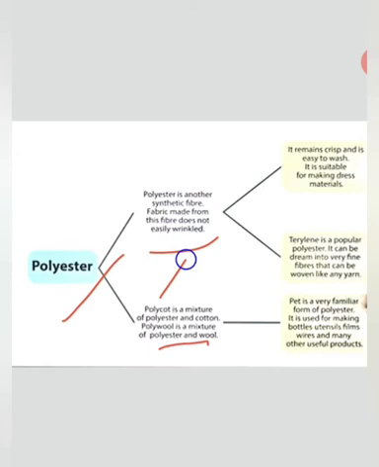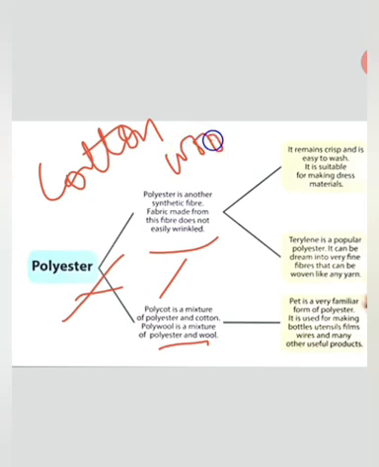If it is made from pure polyester and cotton, then it is said to be polycot, and if it is made from polyester and wool, then it is said to be polywool. One thing you have to remember, two things are written here, cotton and wool. Polyester plus cotton gives polycotton, polyester plus wool gives polywool, which means this cotton and wool are actually natural resources.